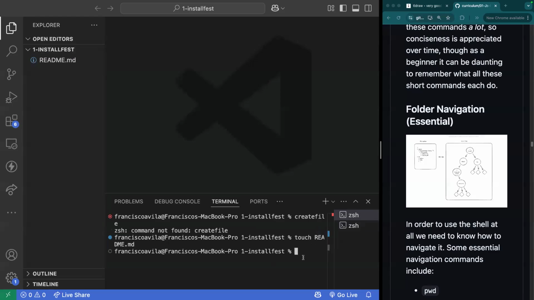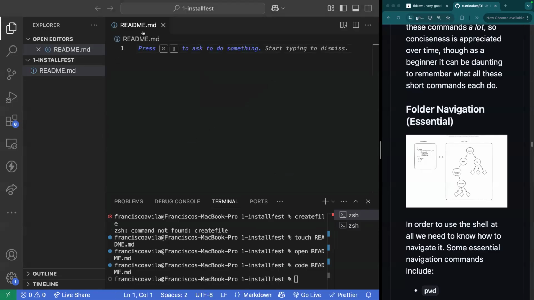Now I want to open this readme. If I run open readme, let's see what that does. Well, it didn't do anything in this case. I believe it's opening it up in a separate application. It is opening up a separate application. But because I want to see it in VS Code, I'm going to execute code readme.md. And that will allow me to actually write inside of my readme file. You'll see that my readme file is now open, and anything that I enter into this file will only be registered inside of this readme.